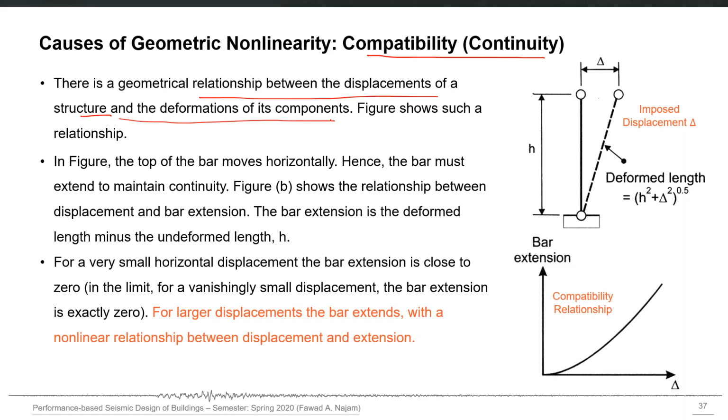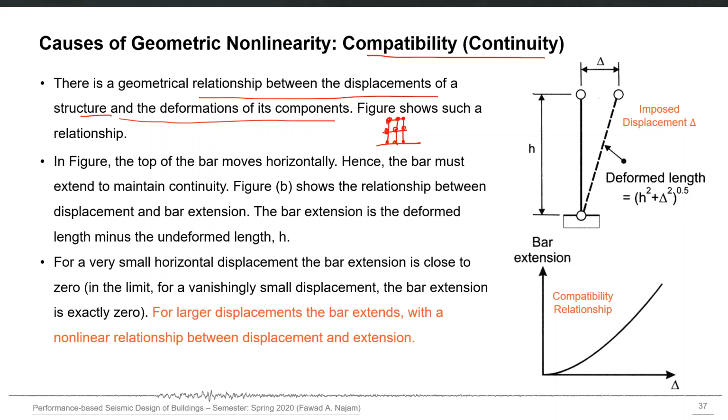In finite element analysis, all the displacements are calculated at nodes, and nodes are usually at the ends of certain elements. These displacements calculated at the ends of the elements have a certain relationship with the deformation of the whole element itself.